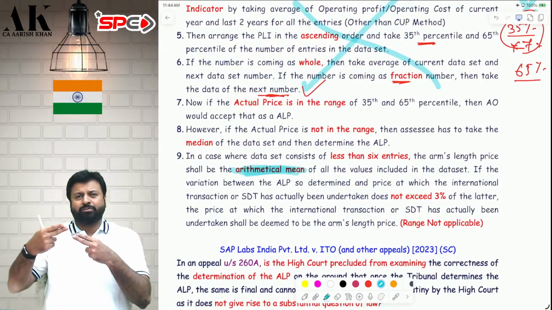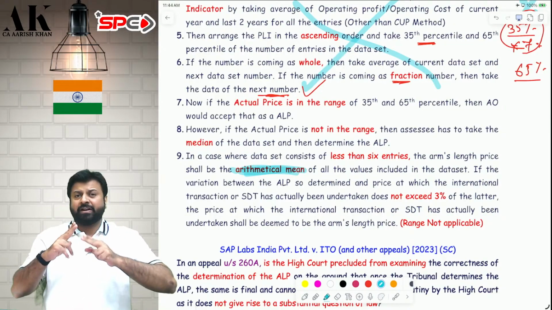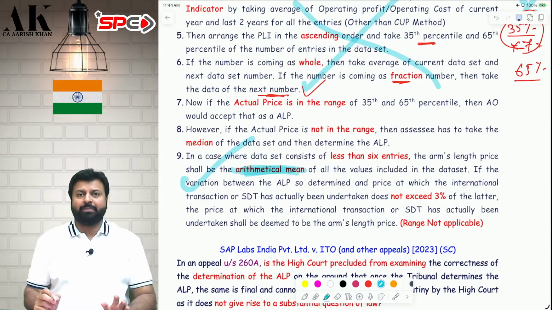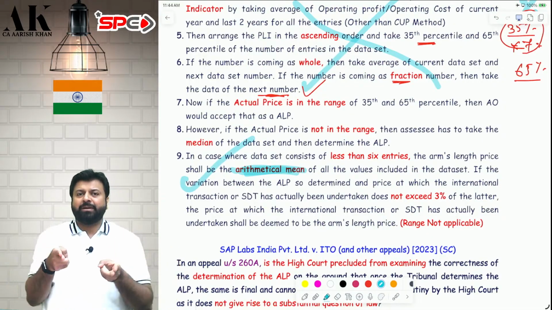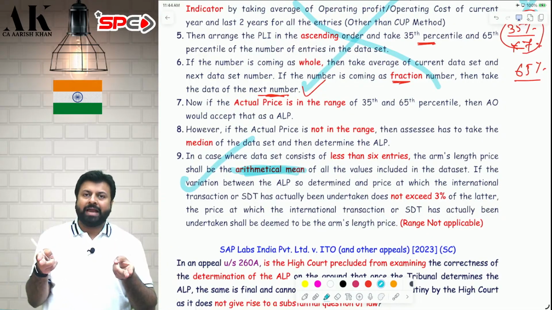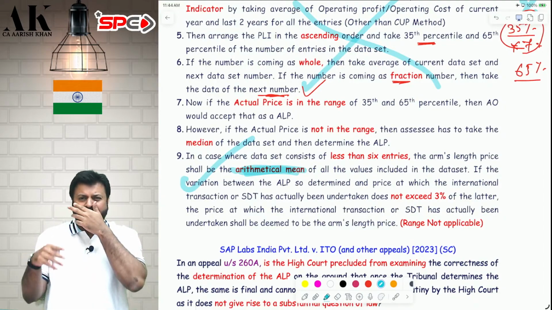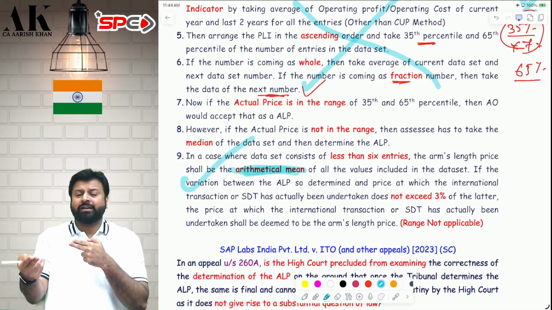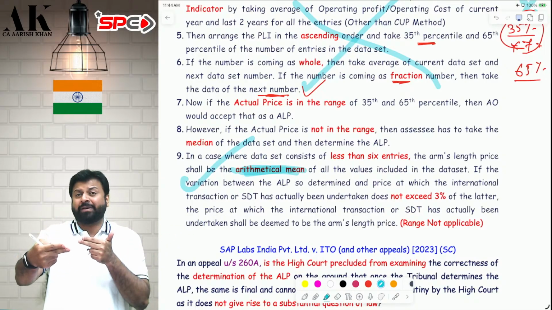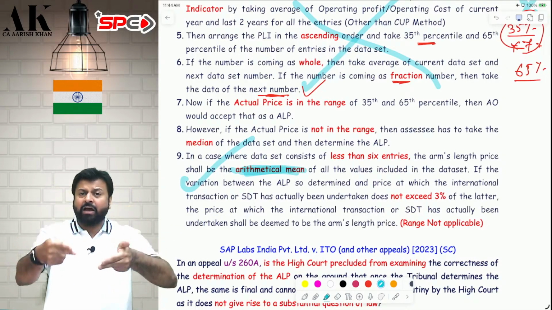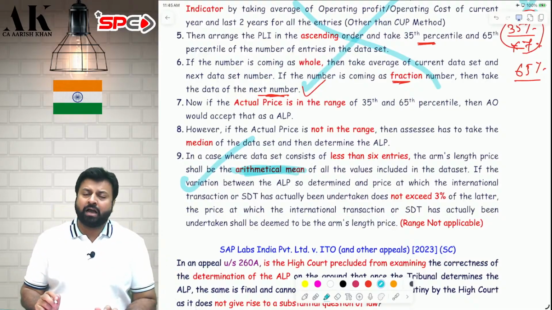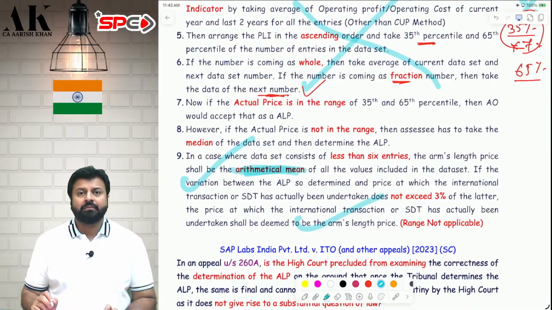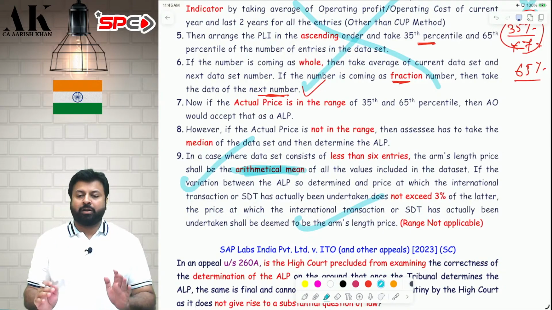If the difference is up to 3%, ignore. If the difference is more than 3%, then this price will be applicable. Suppose the arithmetic mean is coming to 103 and your actual price is 102, then ignore 103. Take 102 as the actual price. But if the arithmetic mean is coming to 103 and your actual price is 95, now the pricing difference is more than 3%, so you take 103 as the arm's length price. I hope it is clear to all of you. This is what the range concept is all about.